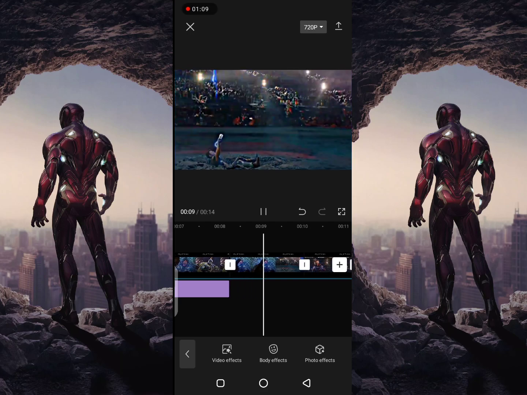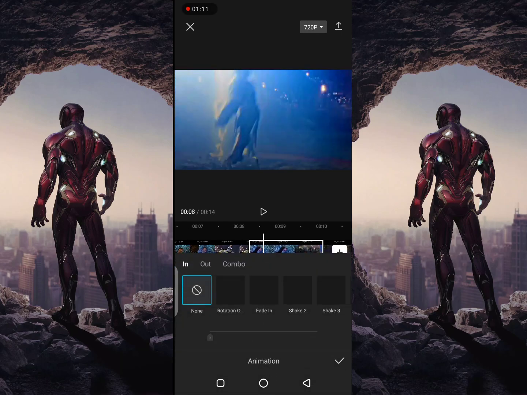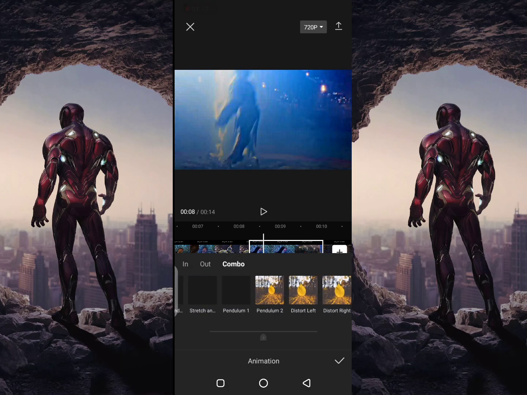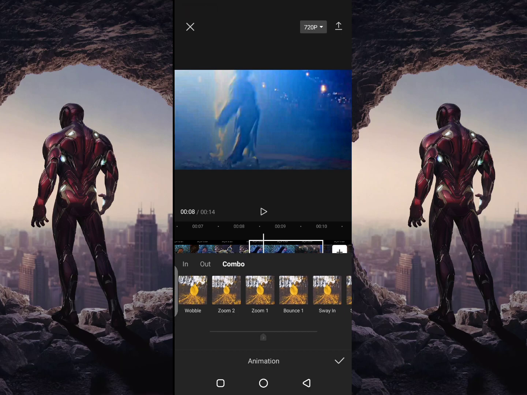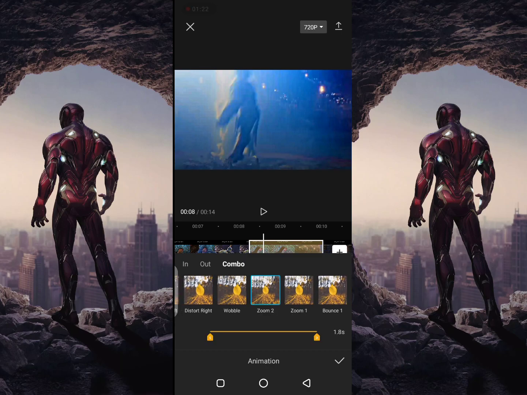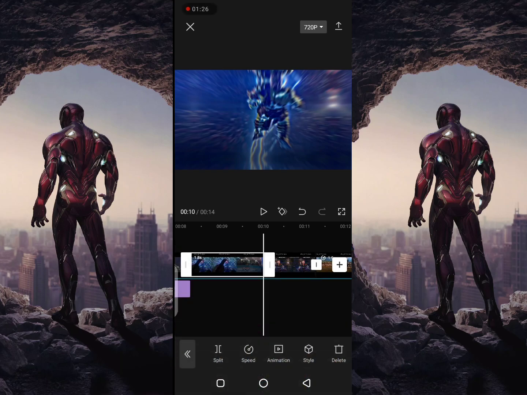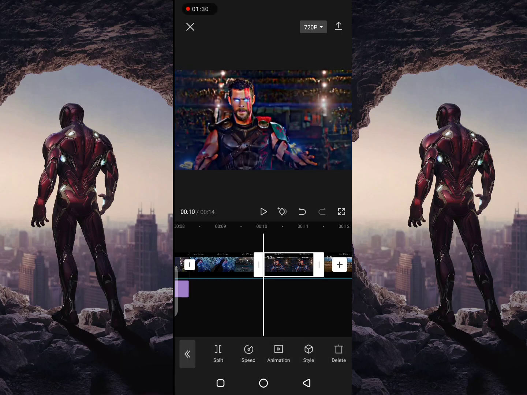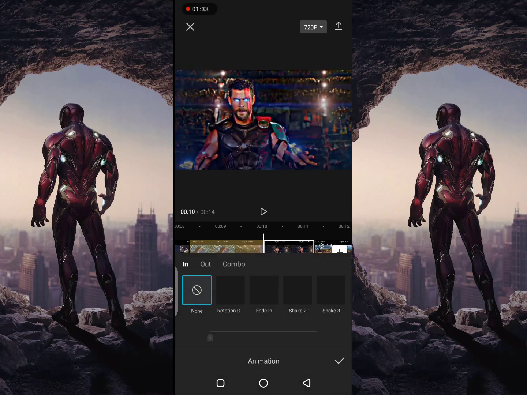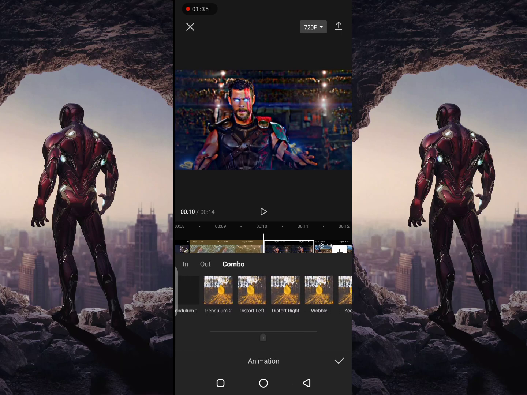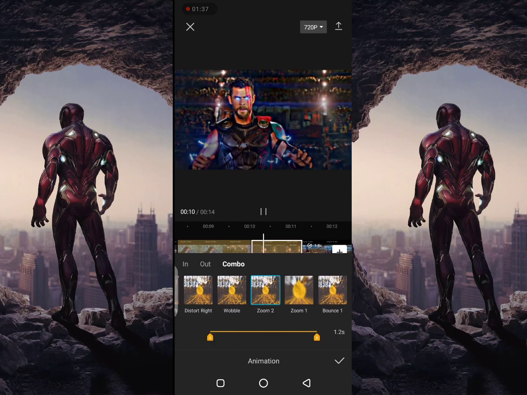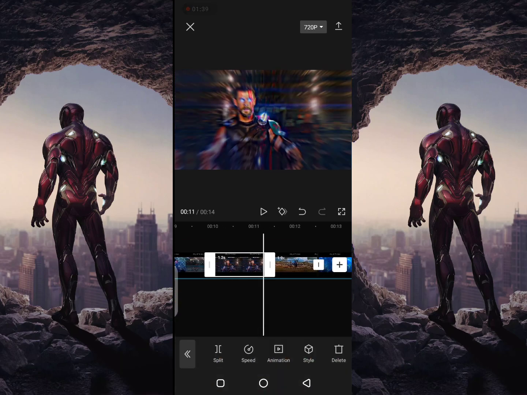Now go to animation. Go to combo. Select zoom to. Click the second part. Go to animation. Select combo. Select zoom to. Do the same for every part.